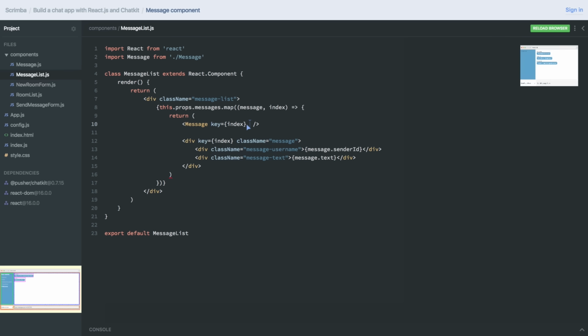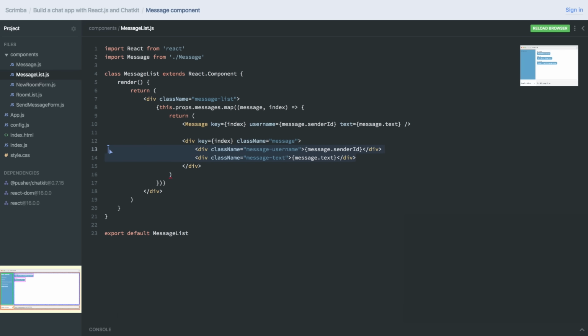And now I'm actually going to call the sender ID here for username, because I think it makes more sense to call it a username. Message.sender ID. Because a message component in itself should take a username prop and a text prop. And it shouldn't care that here in the underlying data that's powering the message, that it's called a sender ID. I think semantically, it makes sense to call it a username. Whereas the text prop can easily be called text, which is what it's also called in the data. So this is the new stuff. This is the old stuff.